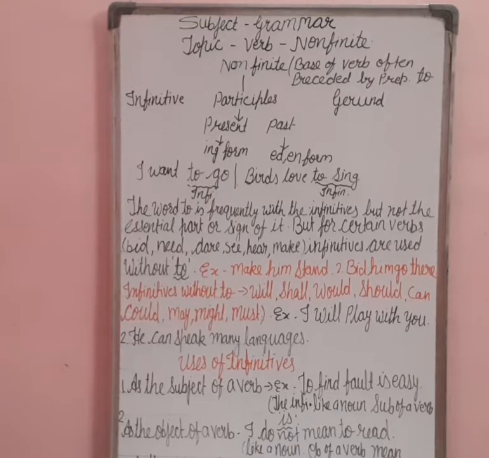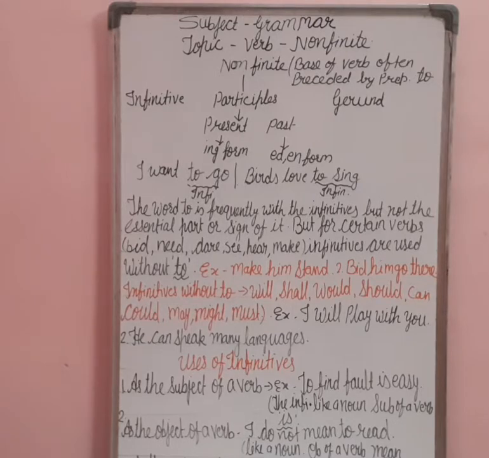Now my dear students, we have studied the two parts of the verb, that was transitive, intransitive and finite verb. Now we will come to non-finite verbs. I hope you have understood the finite verbs very clearly. Now my dear students, a non-finite verb means the base of the verb often preceded by the preposition to. Means to say that if you are using any verb, or between two verbs, we will use the preposition to. It is preceded by the preposition to.